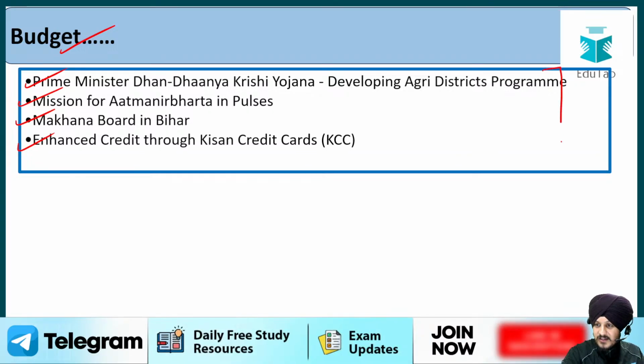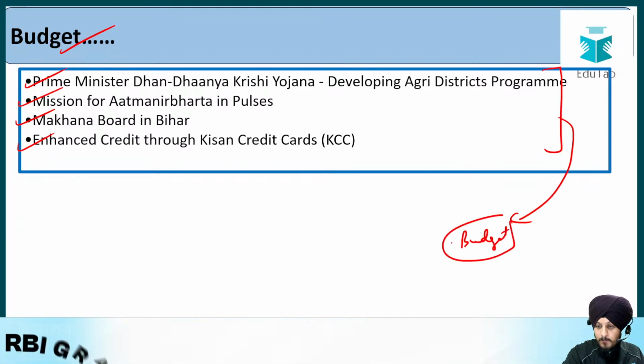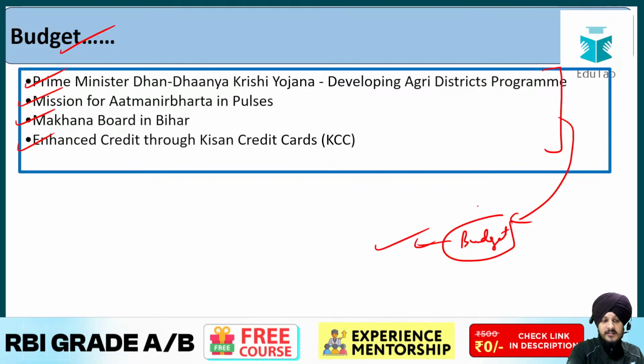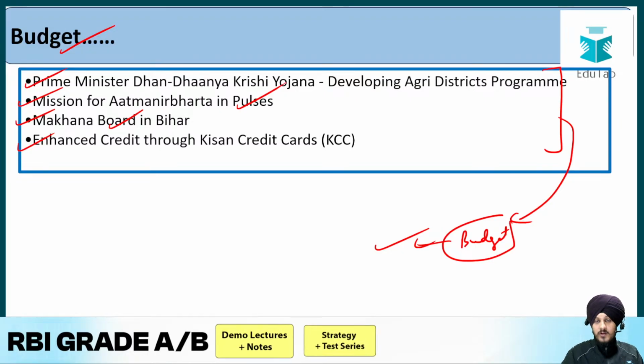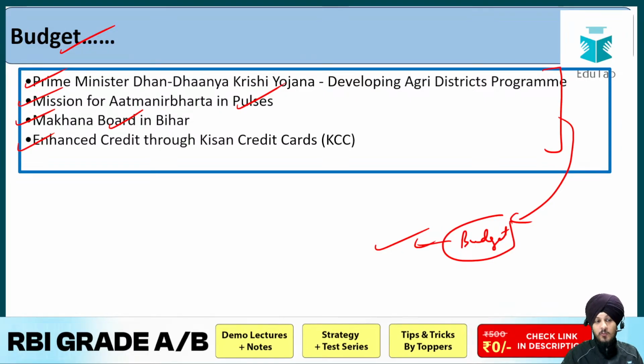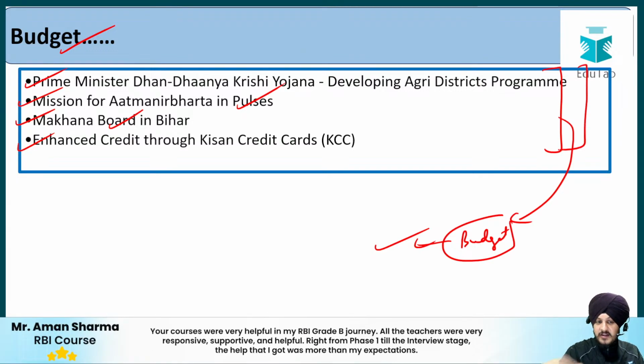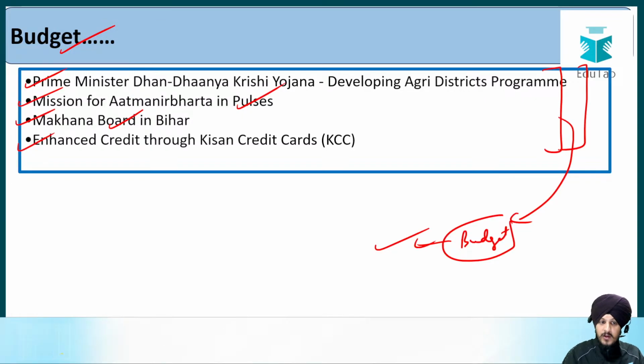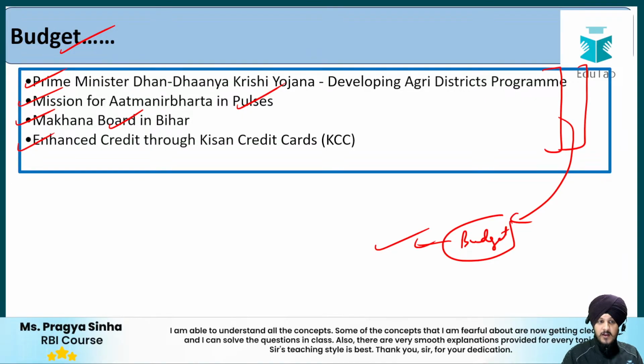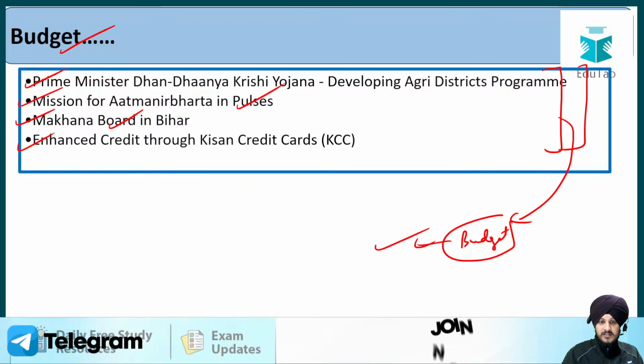Now all these things I have already discussed in my budget session. So if you have not watched it, please watch it. There I have explained all these things: what is Makhana Board, the significance of pulses, what challenges India is facing regarding pulses, and what the budget talks about it. So all these things we have already discussed. Here I have just mentioned it so that in case you want some keywords for your answer, you can add it to your notes. Fine. Those are the budget initiatives regarding the agriculture system.